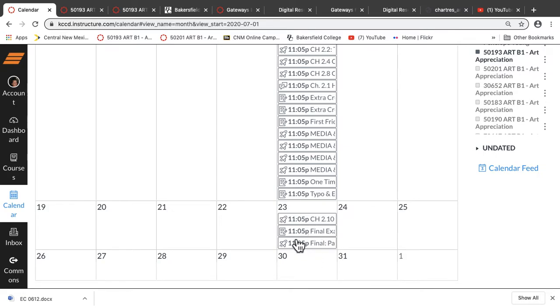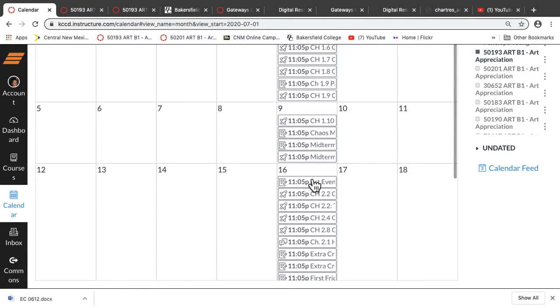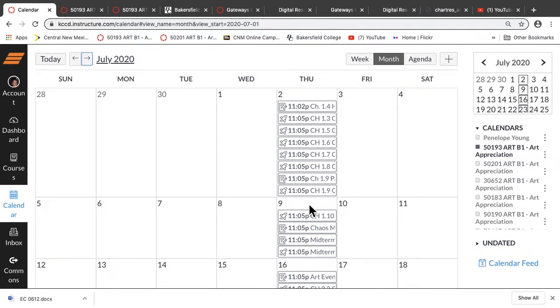Down here is what is due in the last week of the course. So the final is due here. A few of these things are going to get cleaned up and changed once you guys open the course, so this may not look the same for you once you get in there in terms of the list of the assignments, but the due date and the time are going to be correct.